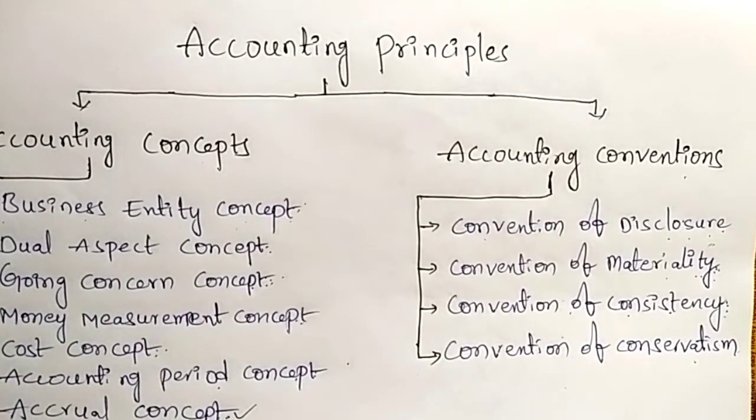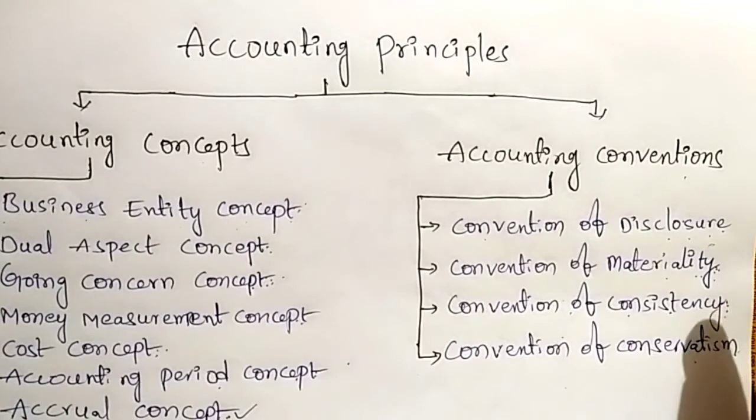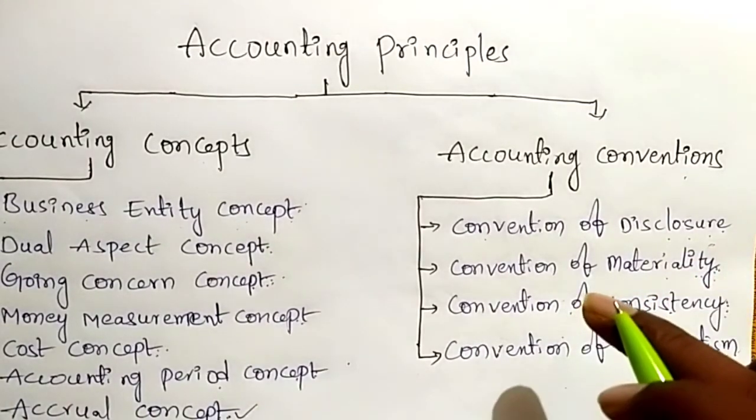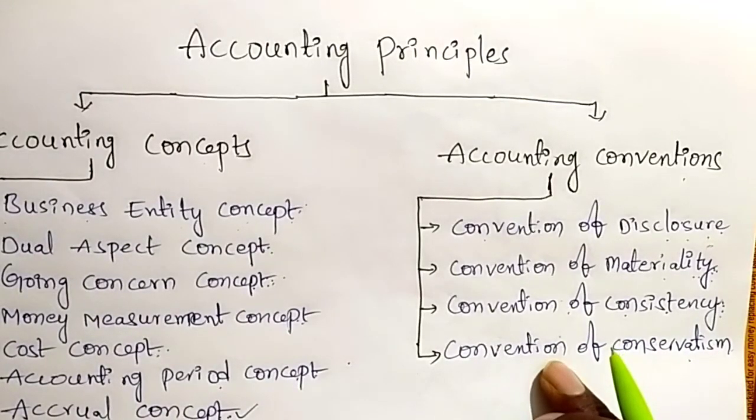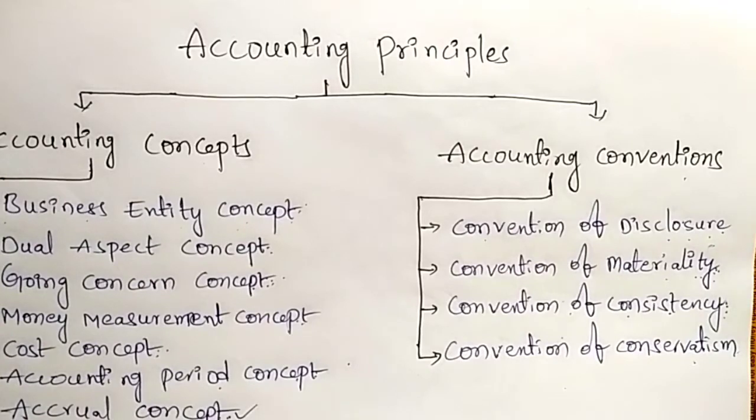We should expect anticipated losses, but we should not expect anticipated profits, because at the time of losses, the business organization has to suffer.